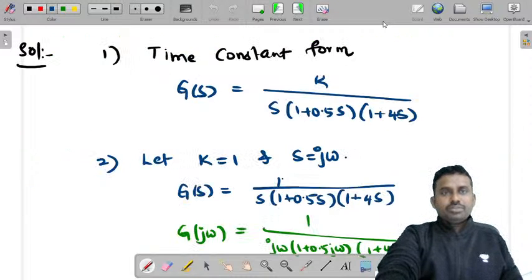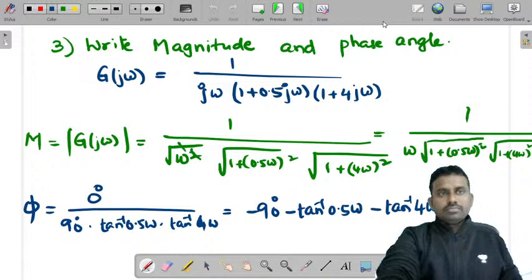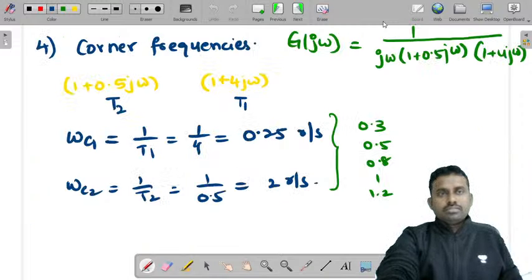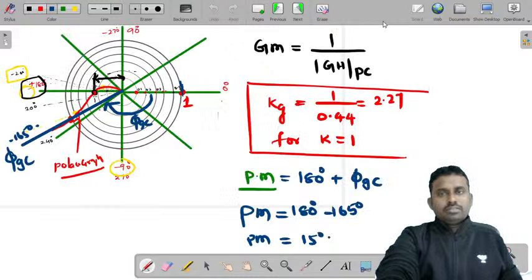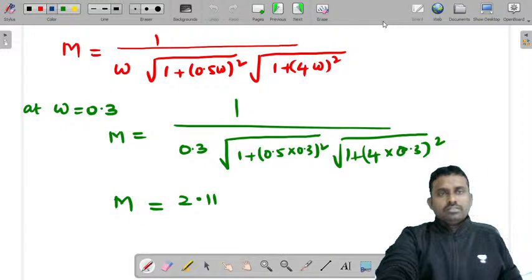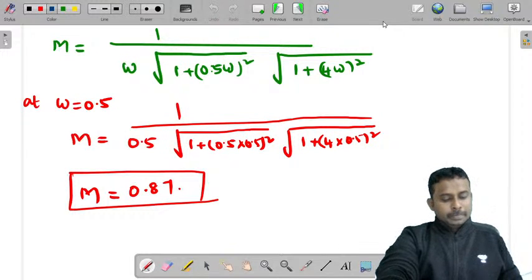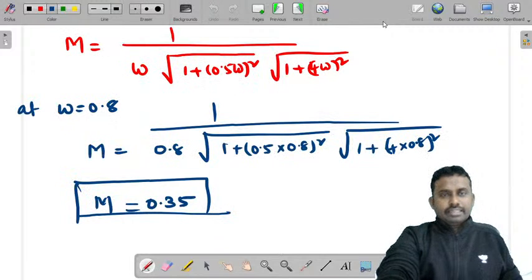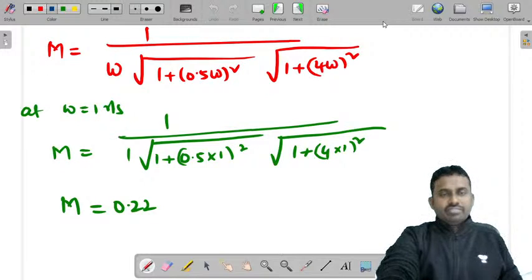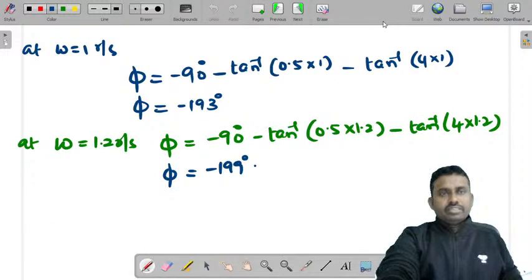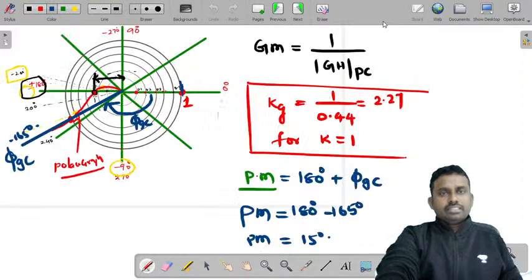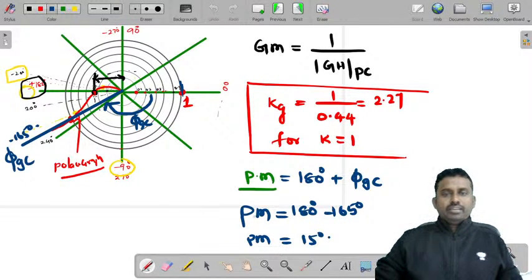Now let's just look at this procedure. I'll just move on the slides. Sir, I need graph slide. Okay, I'll just show you once we move on these slides. This is how we have found magnitudes at different frequencies. And this is how we found phase angles at different frequencies, right? Now let's move on to this slide. Yeah, this graph. I'll just zoom it.